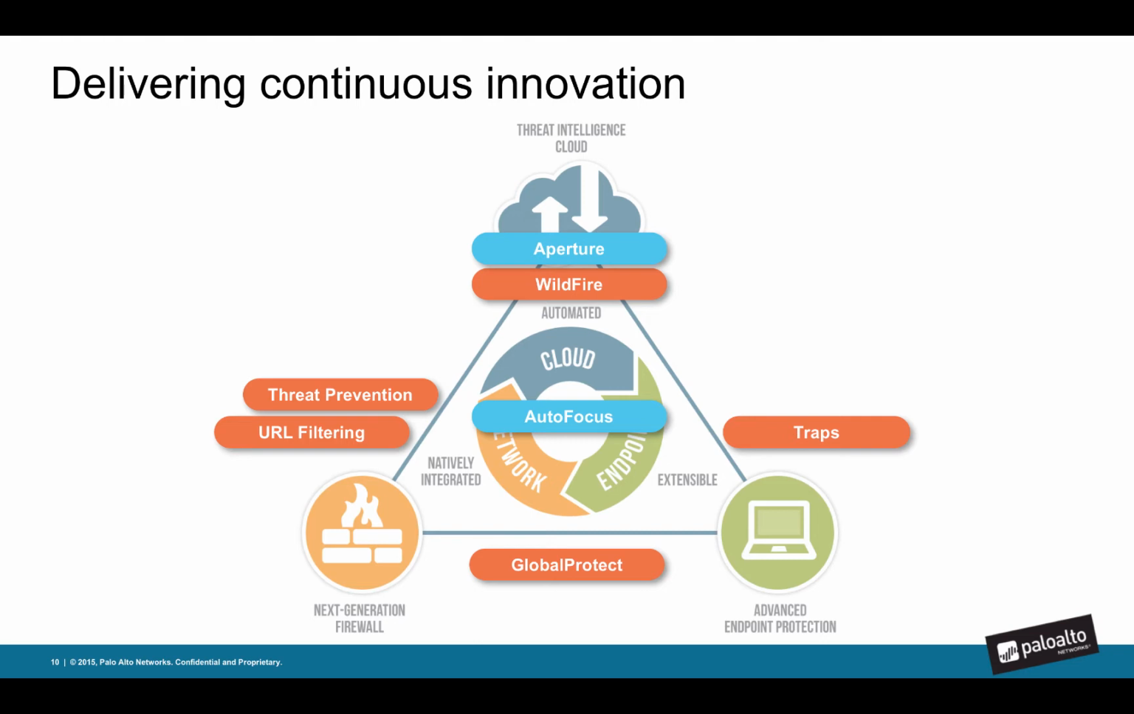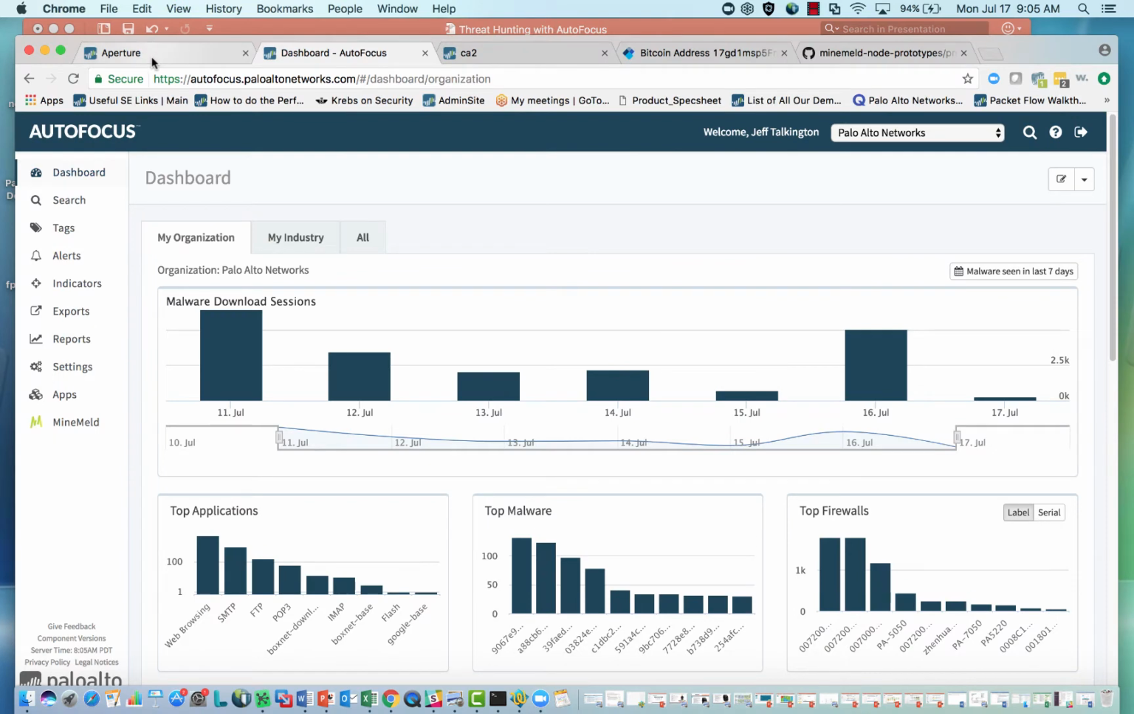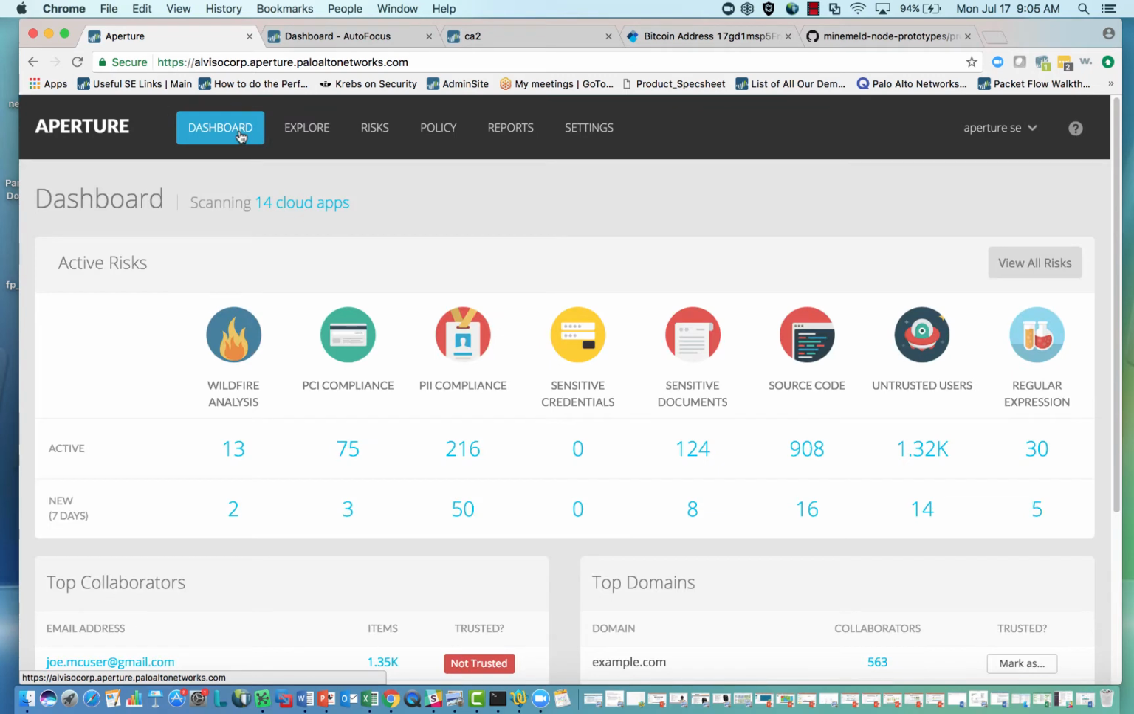Okay, so as I said, our CISO has a meeting in about 15 minutes, so we're going to try to get our CISO answers in about 10. It's going to be a little tight, but let's see what we can do, okay? So let's get started. We're going to jump right into Aperture, and as I said, this is our protection for our SaaS applications.